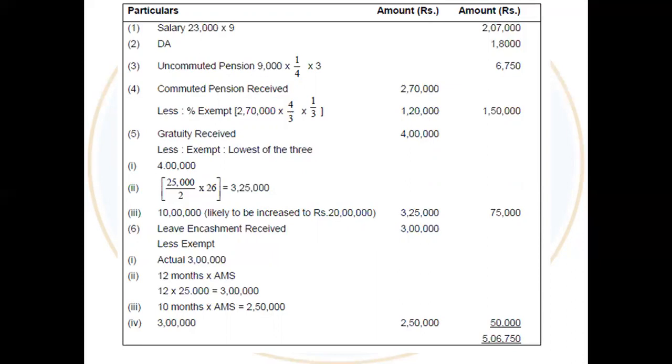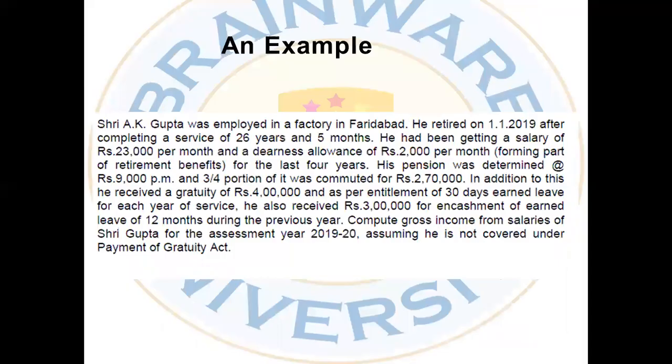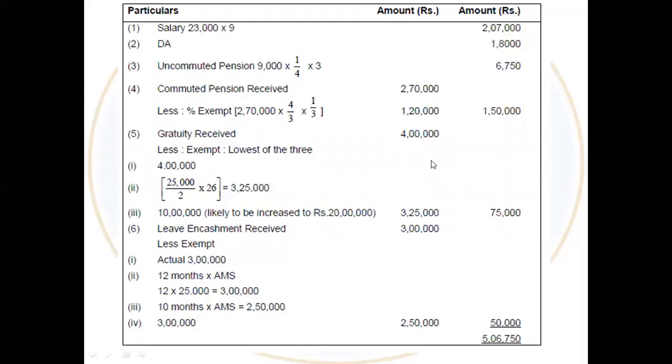So starting with the salary. His monthly salary was 23,000. He was in service for 9 months. So that is why it's 23,000 into 9, means 2,07,000. Then he received DA for 9 months, that is 18,000. Now look at the sum. His DA is 2,000 per month. So 2,000 into 9 is 18,000.